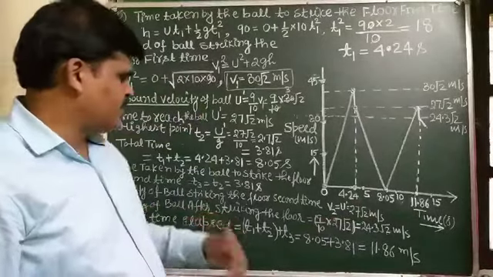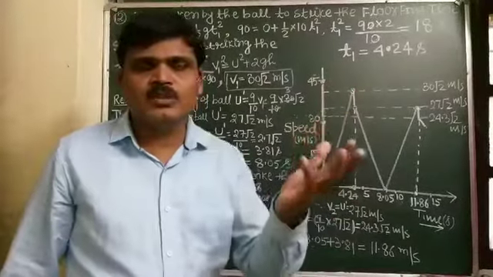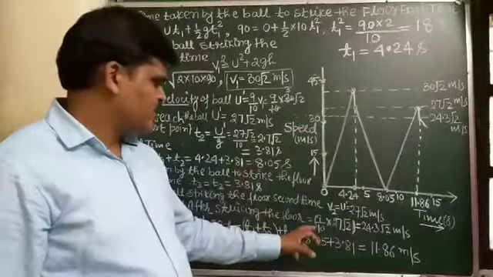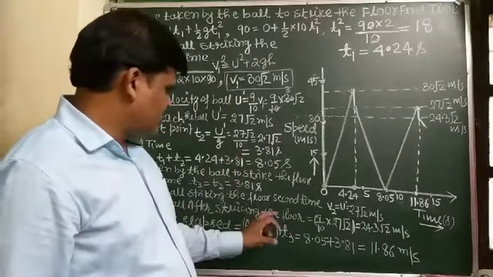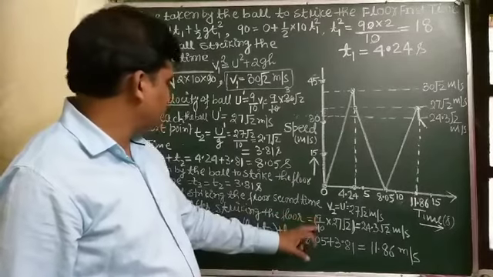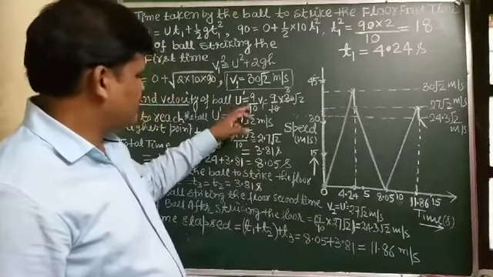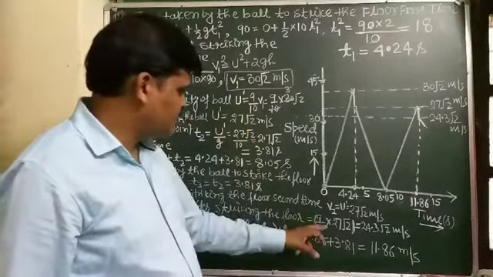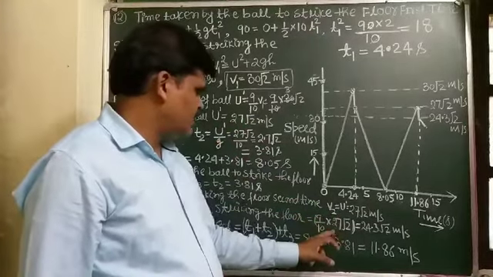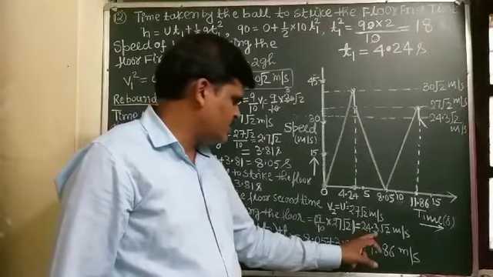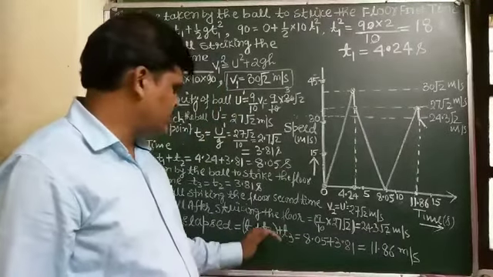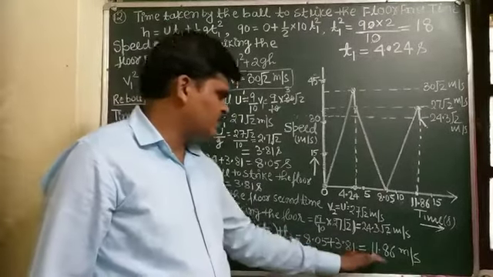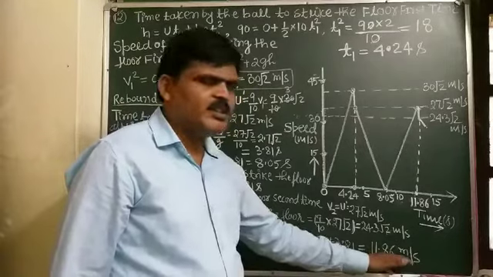Velocity of the ball after striking the floor, because it loses 1/10 of its speed, is written as 9/10 of u dash, and it comes out to be 24.3 root 2 meter per second, and total time, that is t1 plus t2 plus t3, comes out to be 11.86 seconds.